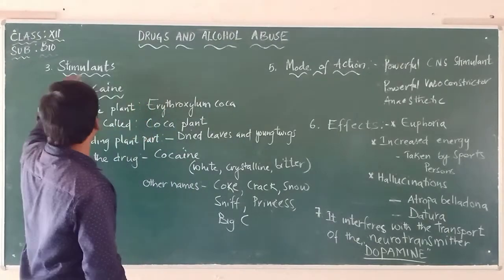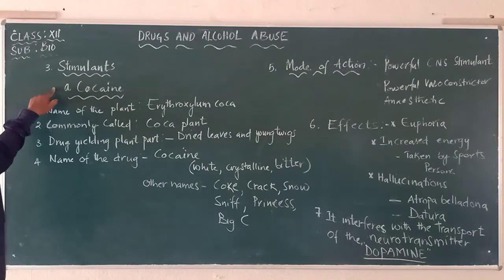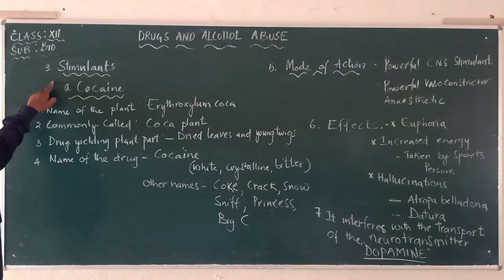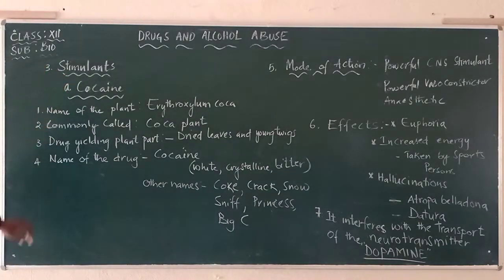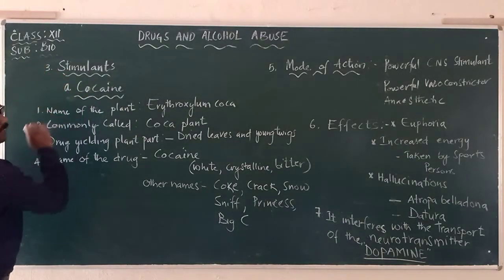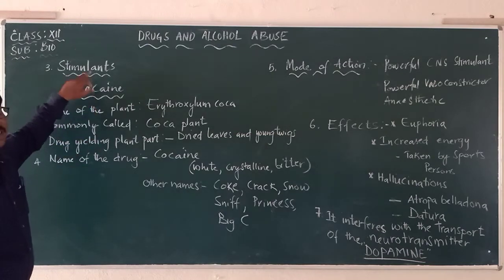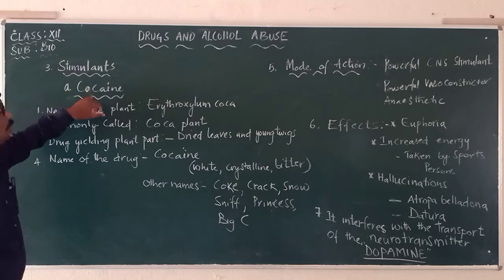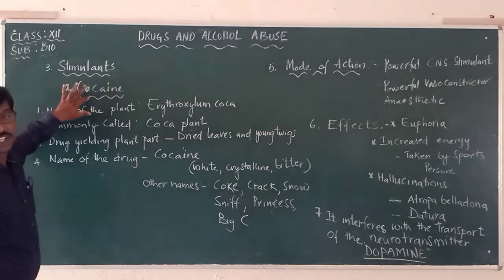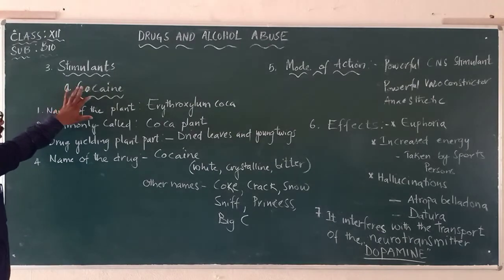So the next one is we are going to discuss about stimulants. These are a group of drugs called the stimulants. Here in the stimulants, the first one which we are going to discuss is cocaine. Cocaine is a drug which acts as a stimulant. Or otherwise we can say, under the stimulants, cocaine is one drug which comes.